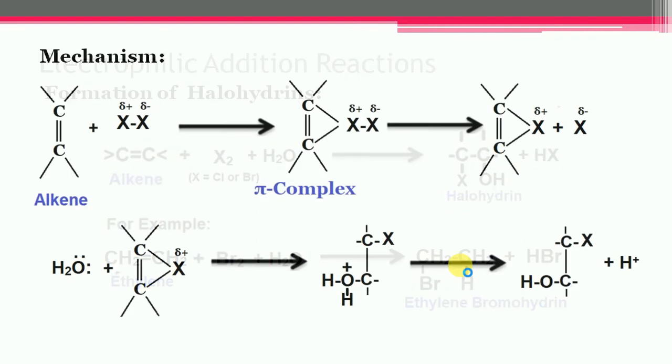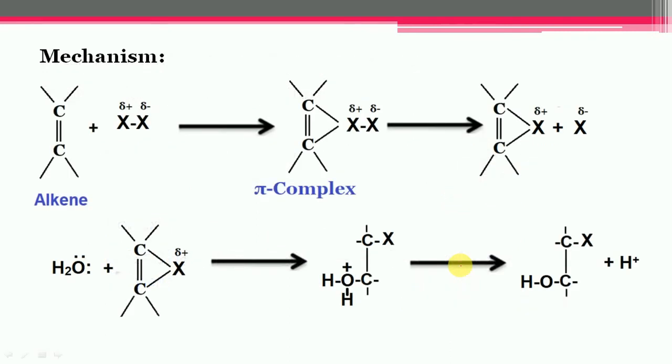Let us see the mechanism. The overall reaction consists of the addition of the elements of hypohalous acid, but the actual process proceeds through attack by the polarized halogen, followed by the addition of water.